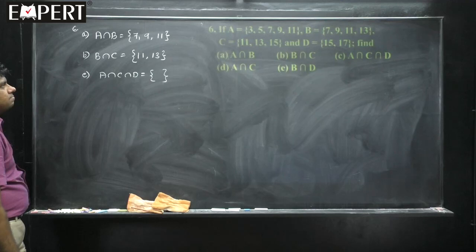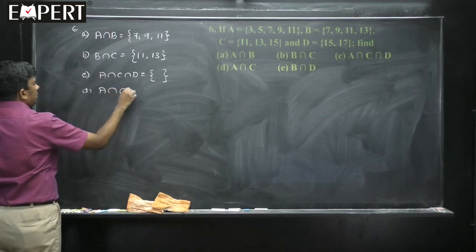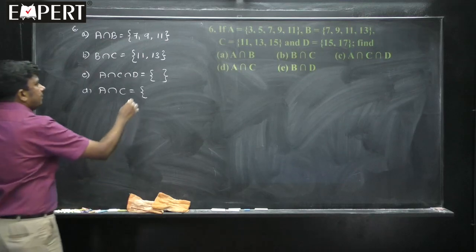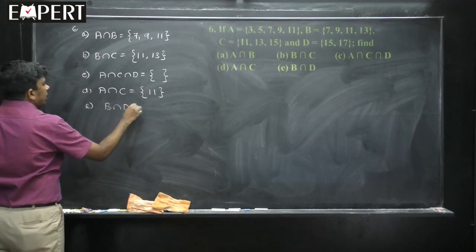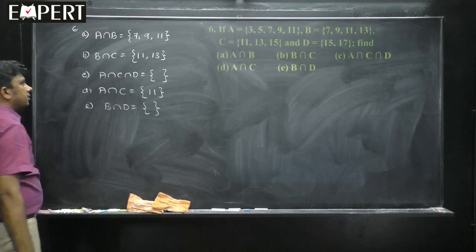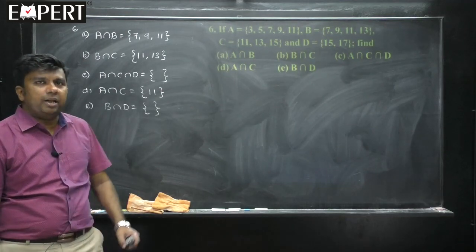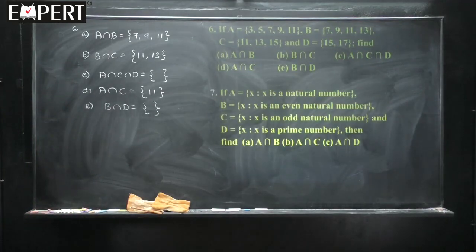Then A intersection C: the common elements of A and C are 11. Hope you are checking the answer you have written. B intersection D: elements common to B and D. B has 7, 9, 11, 13 and D has 15, 17. No elements are common, so it is once again a null set. So, this is the answer. Hope all of you got it. It is a simple problem where you are dealing with intersection, finding common elements and highlighting them. So, that is about question number 6.